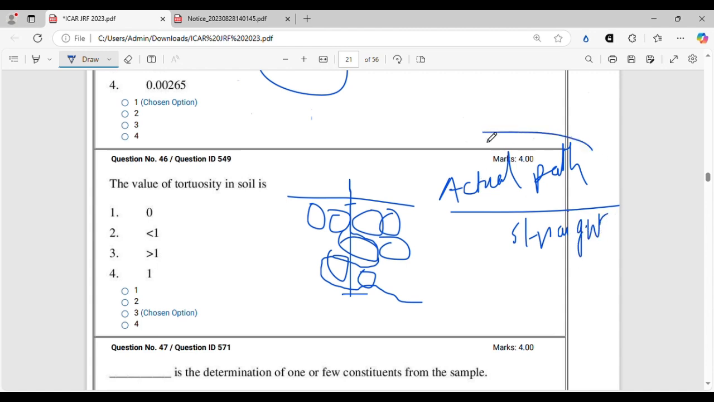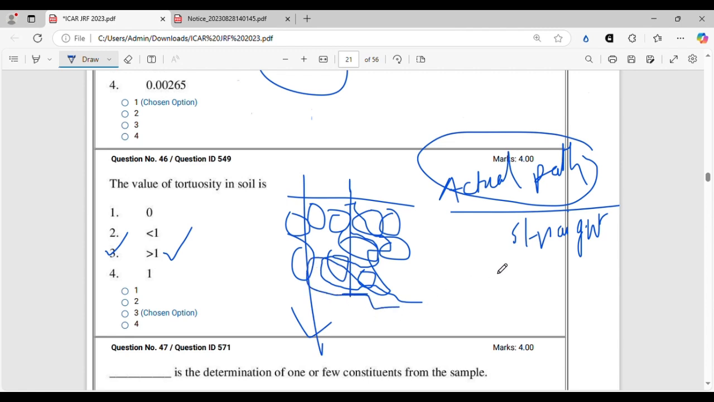Right? So this actual path will always be greater in case of soil, because in soil you can never expect something like this. There can be no straight path because it is such an intricate, such a complex heterogeneous system. So tortuosity in soil will always be greater than 1. This actual path length will always be more for the water to travel than the straight line. It cannot be equal to 1. In case of soil, it can never be equal to 1. It will always be greater than 1. So option C will be the correct option.